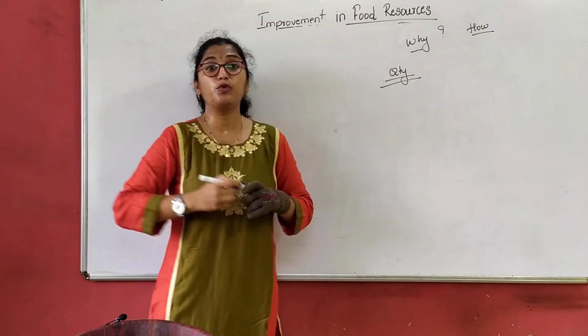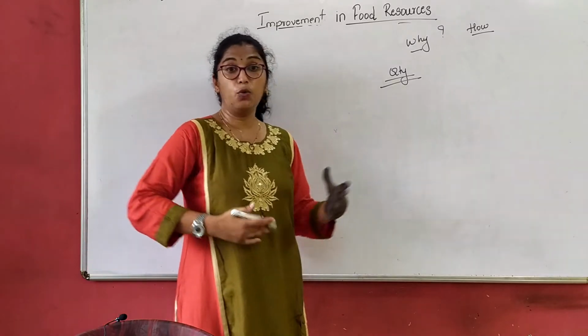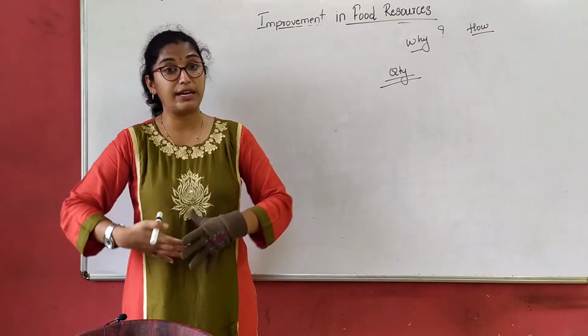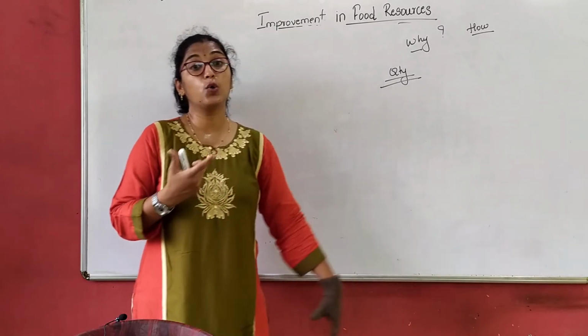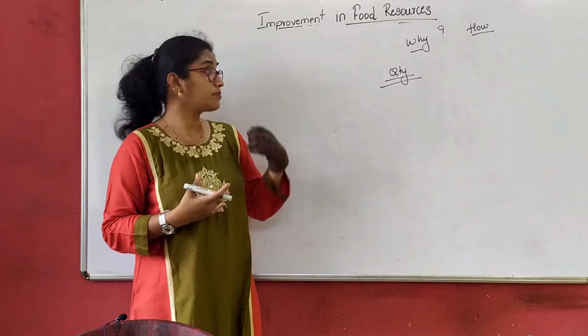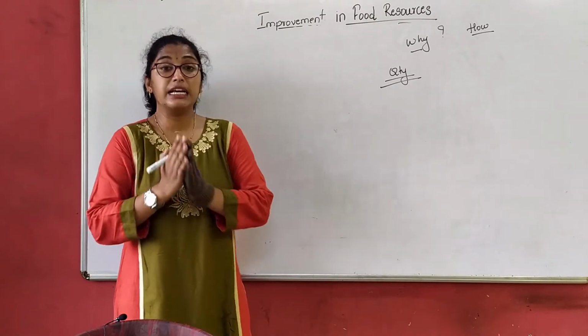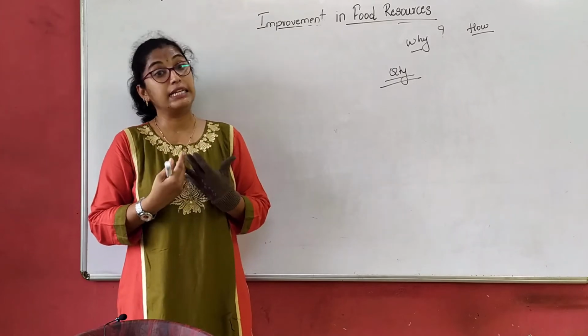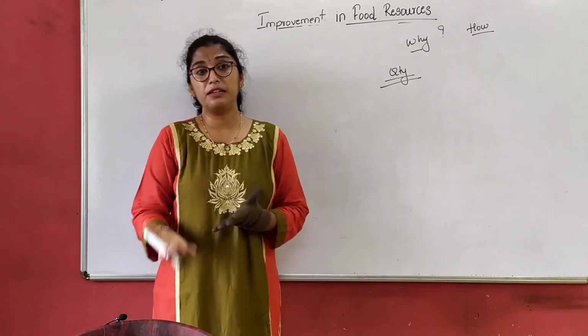That means we have to grow more and more food resources. But when we are doing it in bulk, we should not compromise with the quality. As the demand increases and production increases, quality also sometimes decreases, right? How? By adulterating, by many other means.